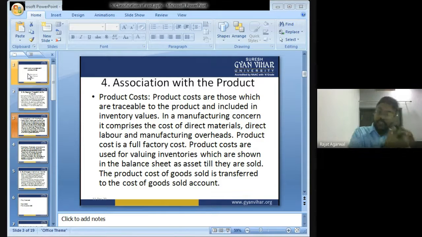So all these expenses which are done to manufacture this mobile phone will be known as product cost.